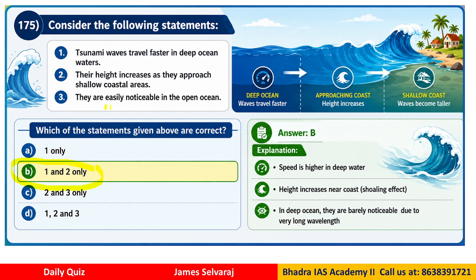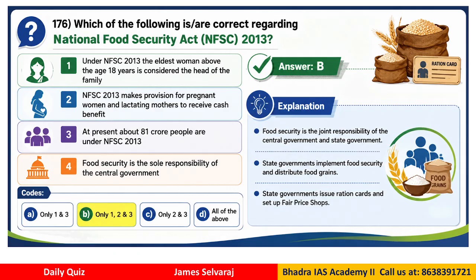Why? Because they are not easily noticeable in the open ocean. In the deep ocean they are barely noticeable due to the very long wavelength, so you can't really make out whether the tsunami is coming or not. But as it approaches the coastal area, there you get to know that the height is increasing, water is coming, right? Nowadays it has become a common feature to get tsunami warnings. So you have to be prepared for this kind of question in some competitive exams.